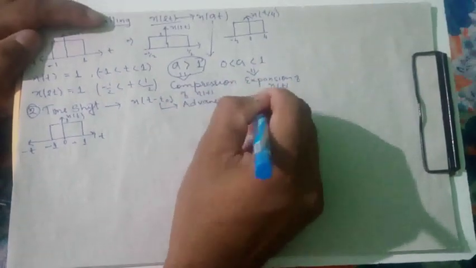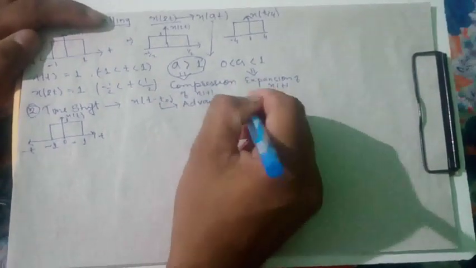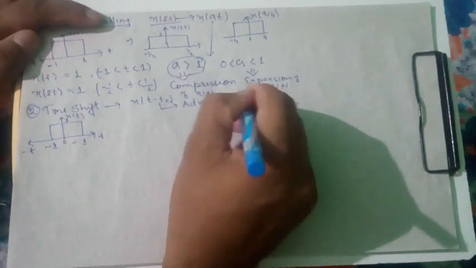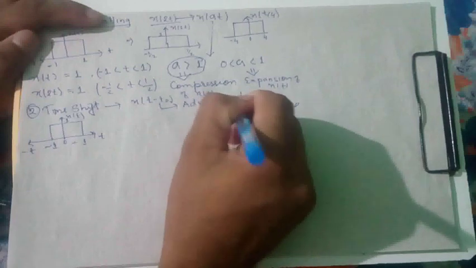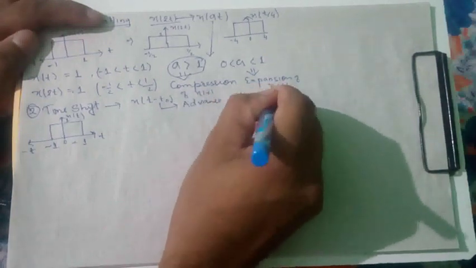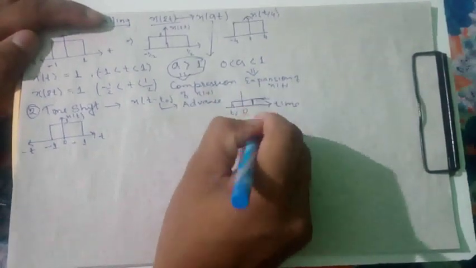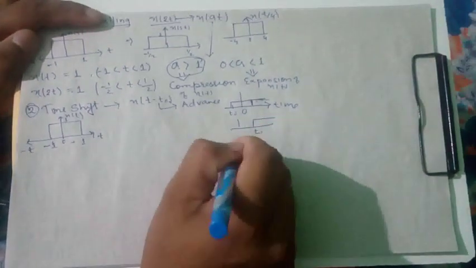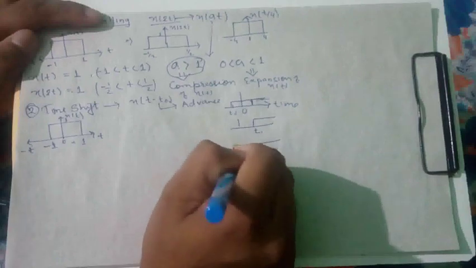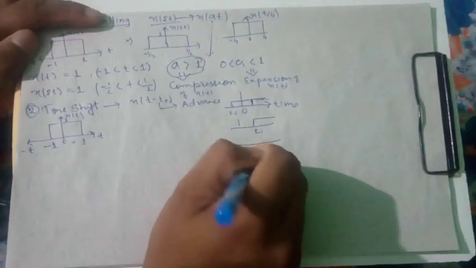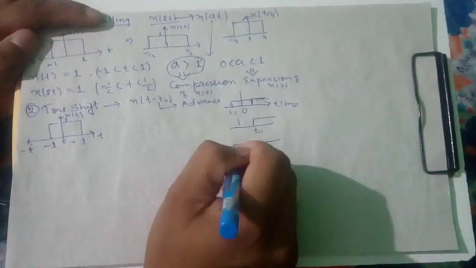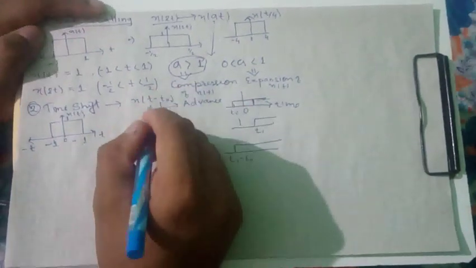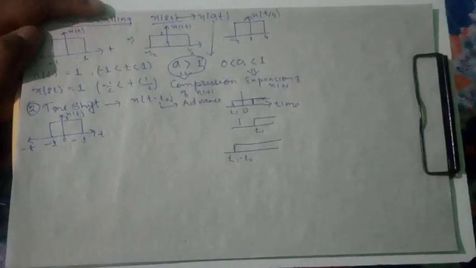Now, if it is the time axis and it is 0, if we are here and it is t0, that means initially we are here, t1 minus t0. So this is advance. Okay.